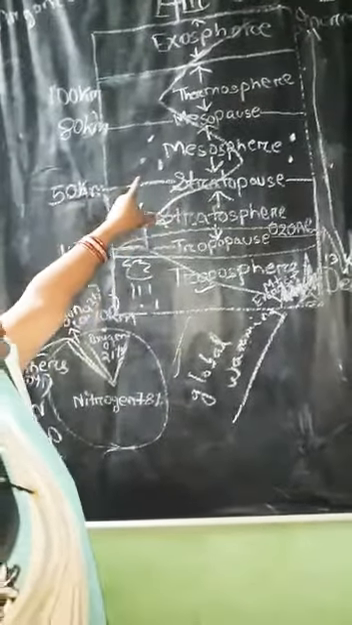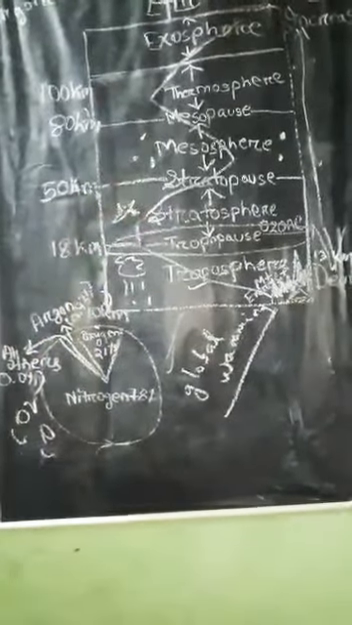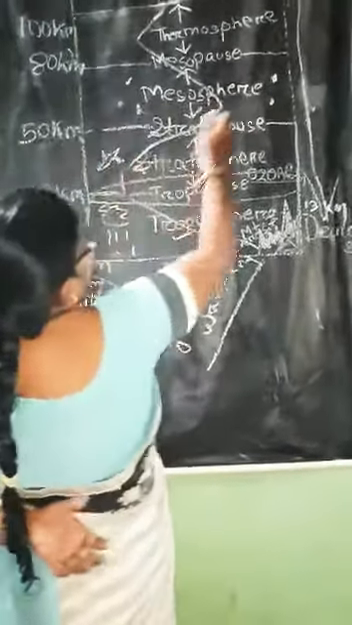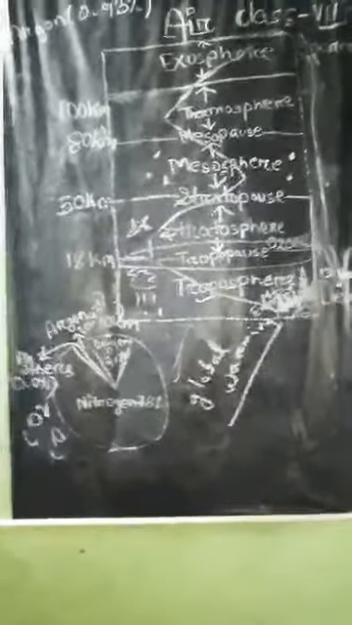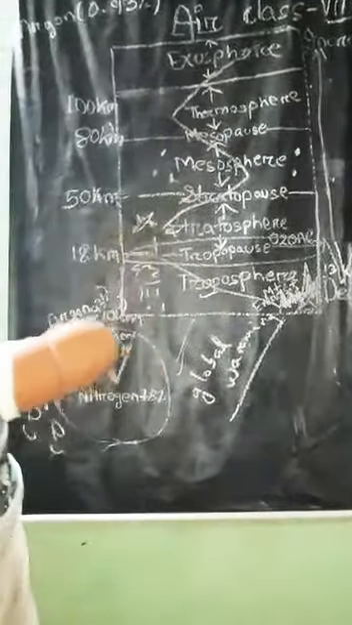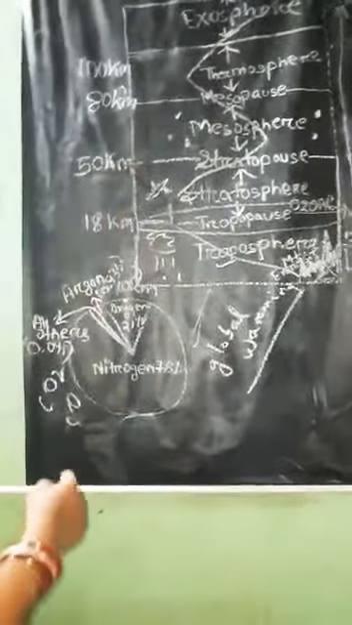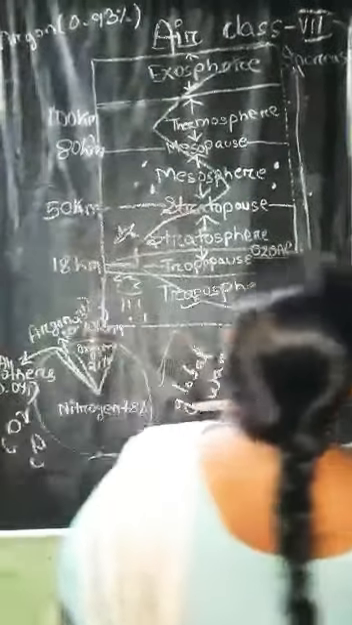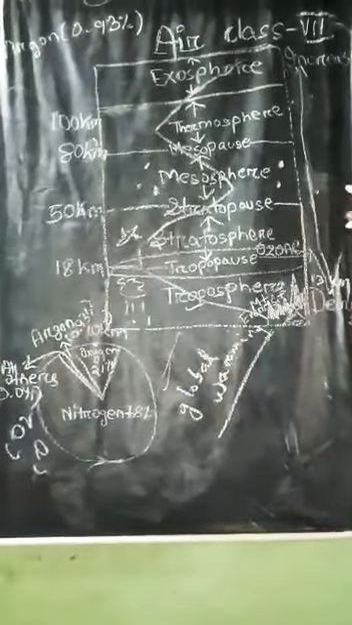In which layer of the atmosphere do meteoroids start burning? In the mesosphere. When they reach this layer, they start burning. Then come the mesopause and the thermosphere, where ionized particles are found. We can also call it the ionosphere.